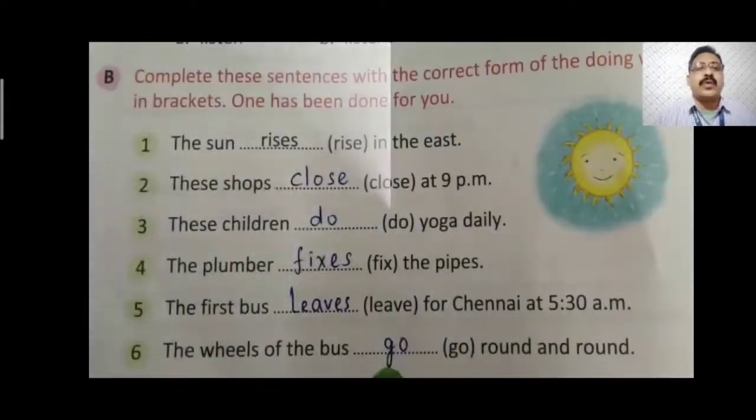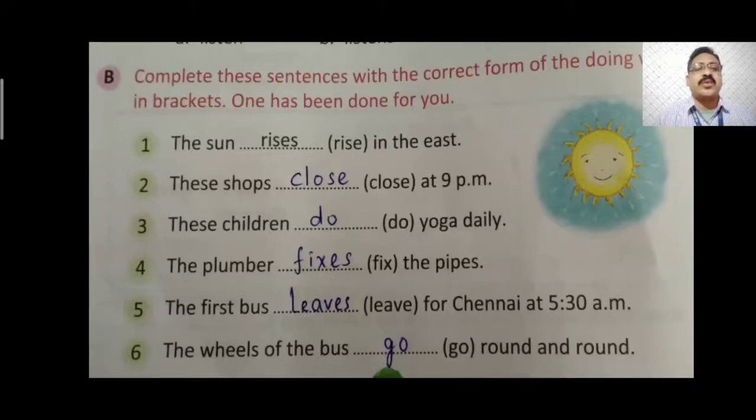Now we will move on to part B. Complete the sentence with the correct form of the doing word in the bracket. One has been done for you. First one, everything I have written here. Please see how to use a correct verb in the sentence. The sun dash bracket rise in the east. Sun is a singular subject, so you have to add IES, ES or S to it.